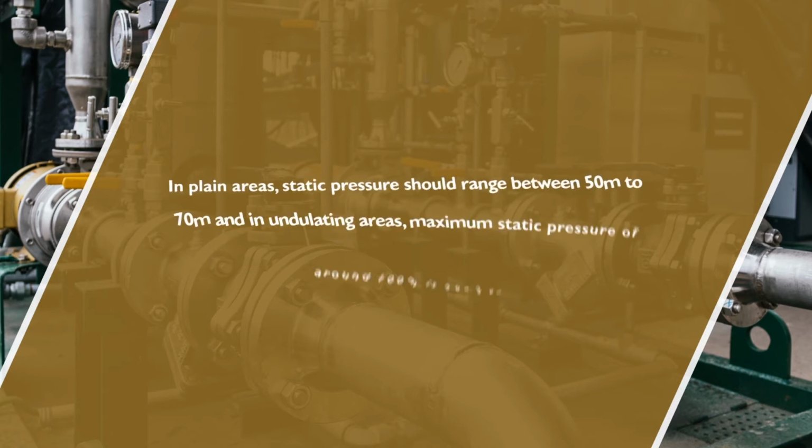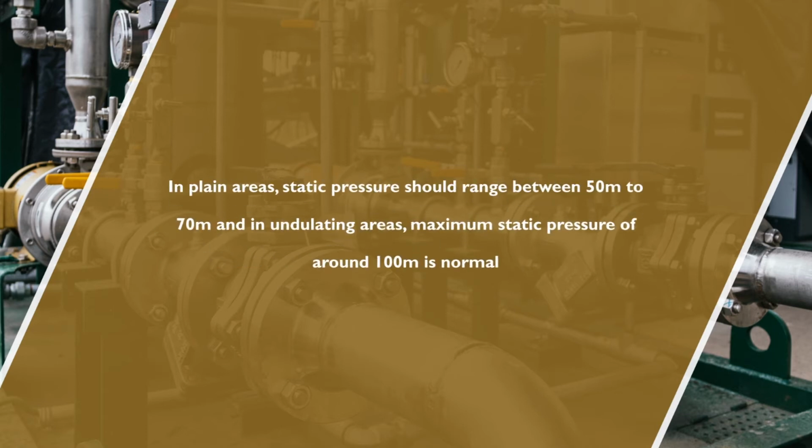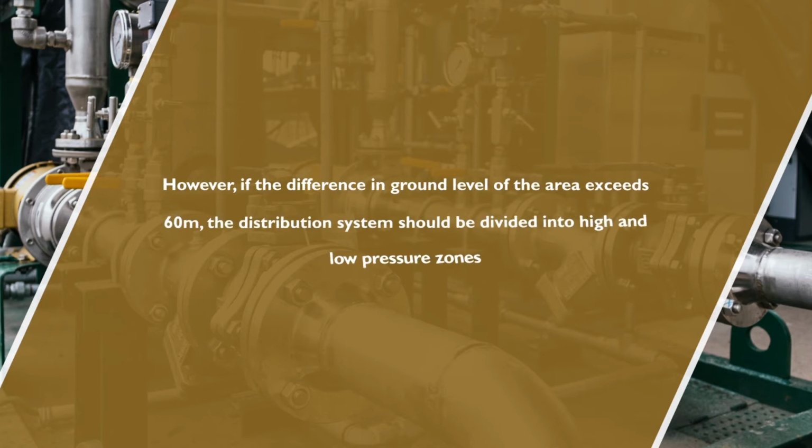Topography. In plain areas, static pressure should range between 50 meter to 70 meter, and in undulating areas, maximum static pressure of around 100 meter is normal. However, if the difference in ground level of the area exceeds 60 meter, the distribution system should be divided into high and low pressure zone.